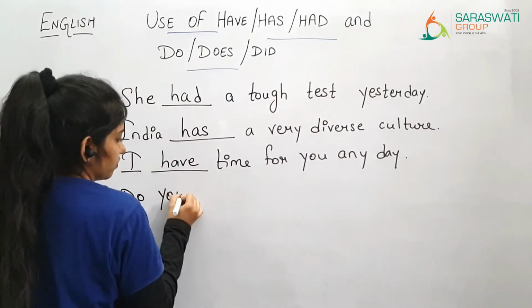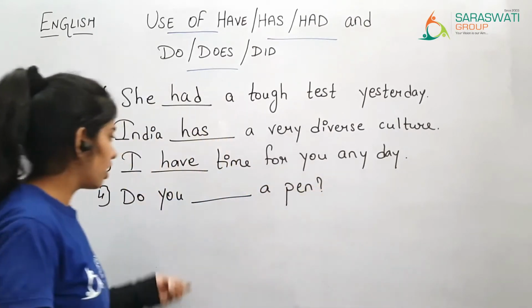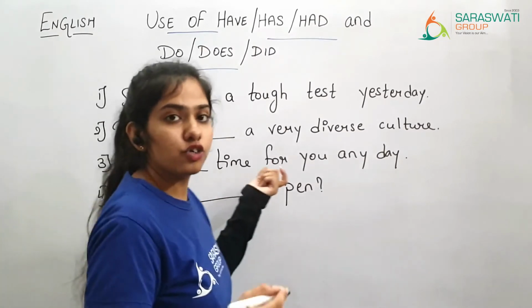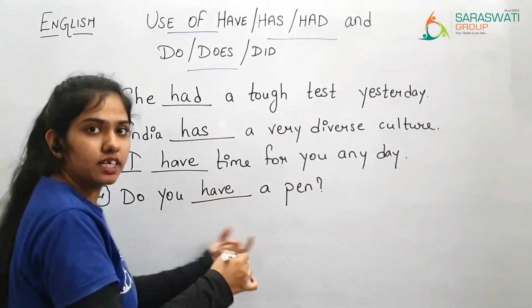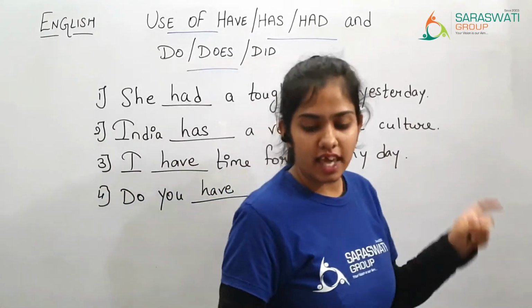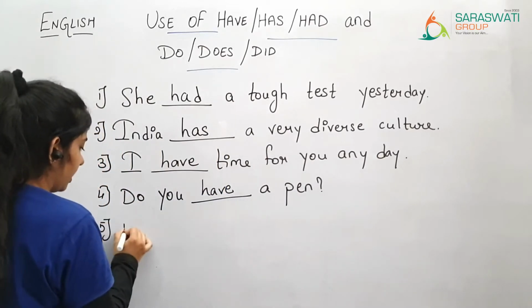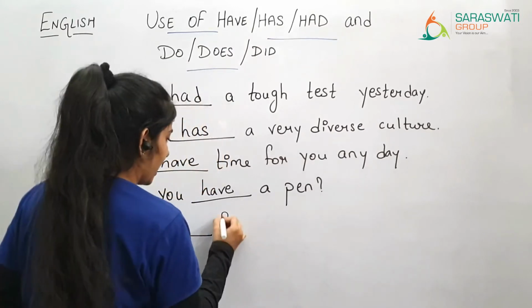Now the next is: do you dash a pen? Here you is there, so when you is there, we are going to use have. Do you have a pen? Then the next one: he dash fear of heights.